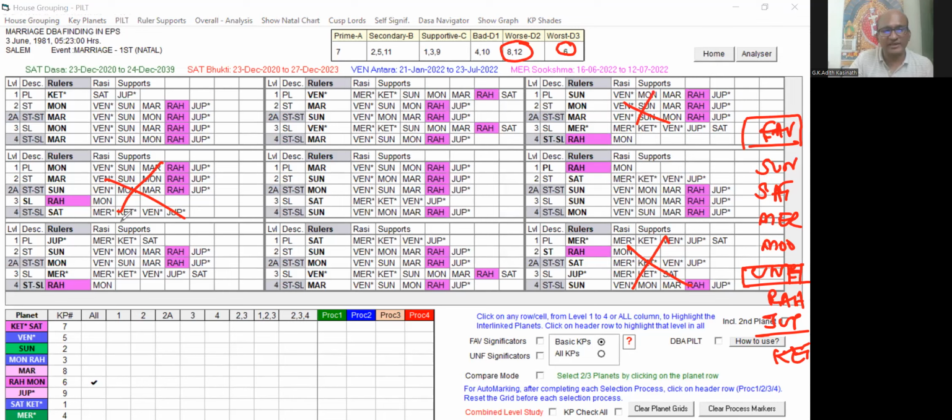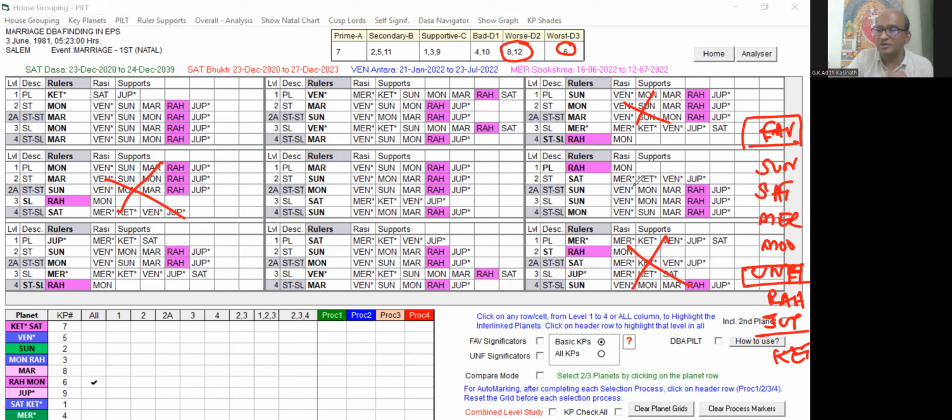Now this Moon we have already eliminated. Mars is not having any Rahu in its rulers, but Rahu is there in the support. It means Rahu's unfavorable significations are going to have some impact on that. But since Rahu is not ruling any of the levels, the impact will be comparatively lesser. Here I can see Rahu itself is the planet, and that Rahu has a connection to the star, sublevel and 2A level, sublevel, and star lord of the sublevel. So this is also not good, right?